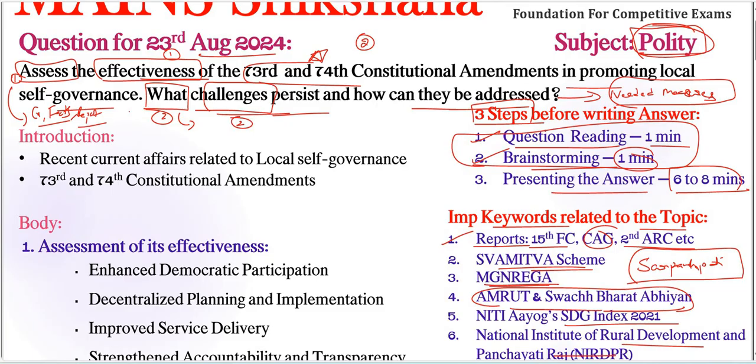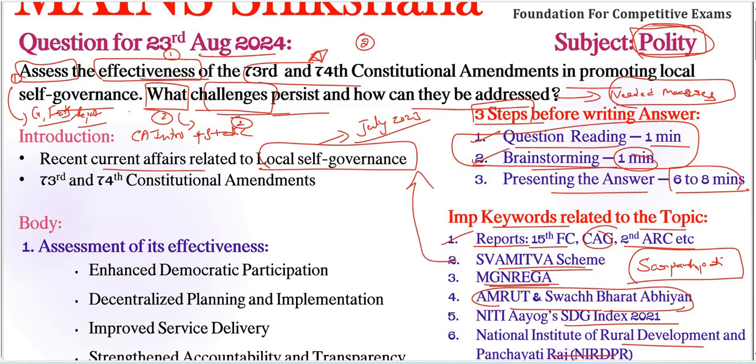Coming to our approach to write a good introduction, we need to start with our strategy, CA intro plus static. Here, first, we need to write recent current affairs related to local self-governments. Very important. So, what are the important recent issues regarding this local self-governance we need to present here. For example, in July 2023, the Indian government launched this Samitva scheme. It is aimed at providing rural citizens with property cards and strengthening property rights through technological interventions. Very, very important. This scheme just I connected here.